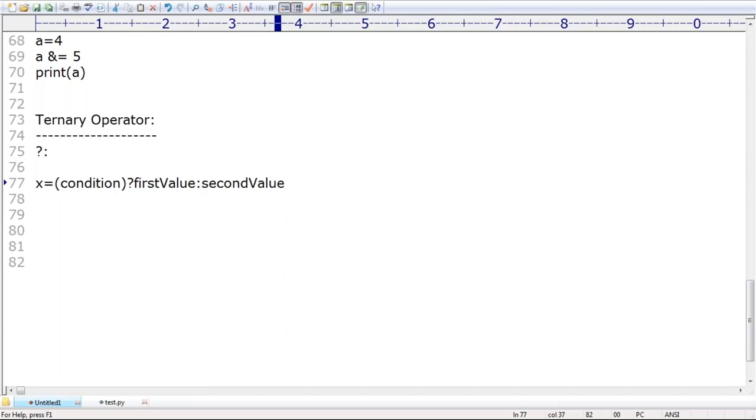Now I have one small doubt. X is equal to 10 less than 20, question mark 30, colon 40. Can you guess what answer we are going to get if I print the X value? Don't think too much. Is it true or false? True. If it is true, consider the first value. If it is false, consider the second value. Is 10 less than 20 true? If it is true, consider the first value, so 30 by default.